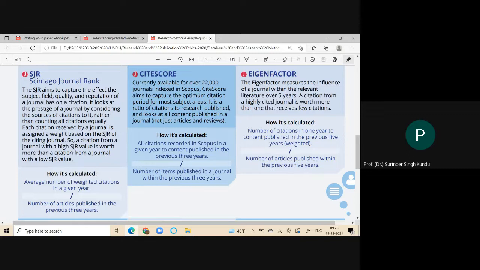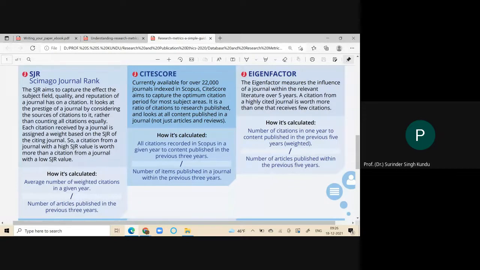It means it will include what? Every kind of content. That may be your book review, editorial, preface, research paper, or part of a report. Every kind of working paper, poster, etc., is to be included by the Scopus database.